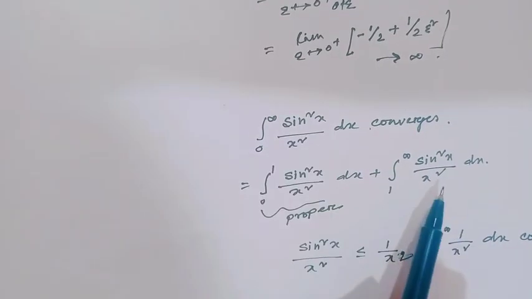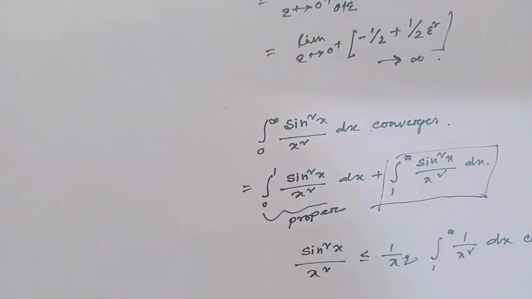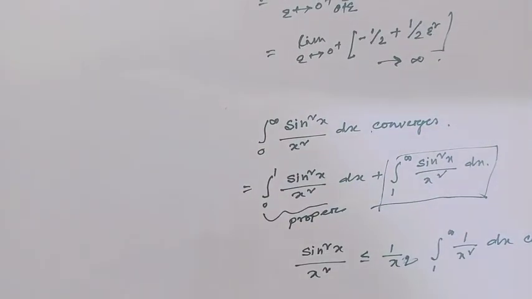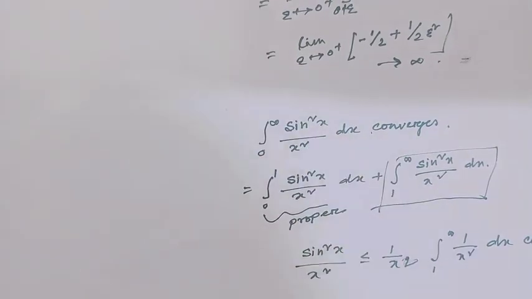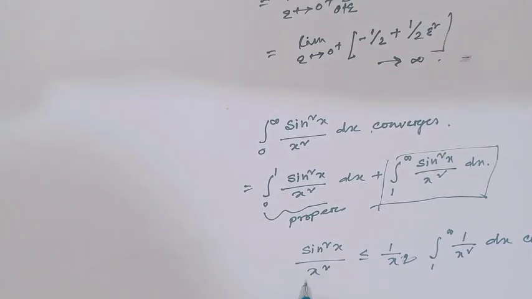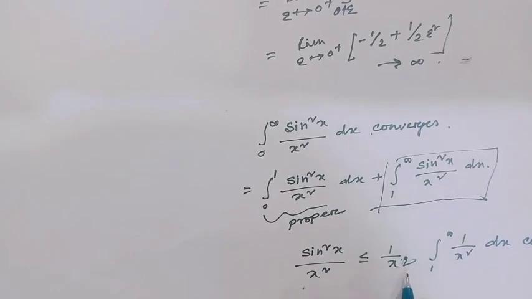We have to only find this part because this is the only improper integral. And here I will use the comparison test. We all know, since sin x is less than or equal to 1, therefore sin square x over x square is less than or equal to 1 over x square.